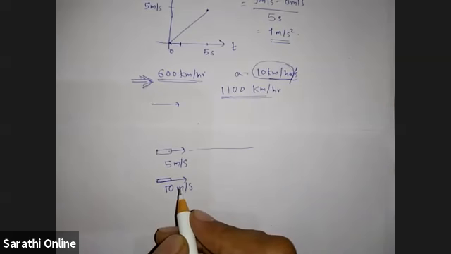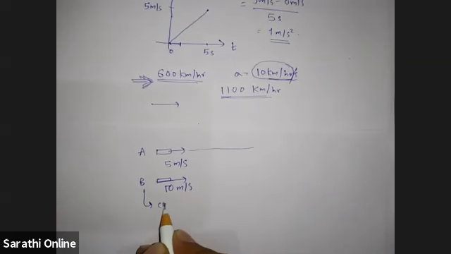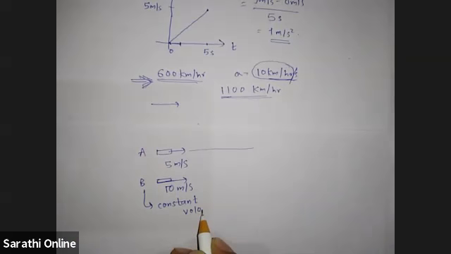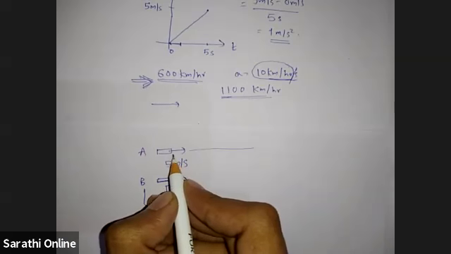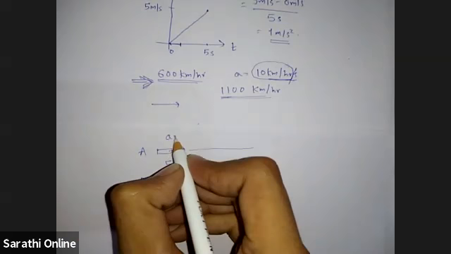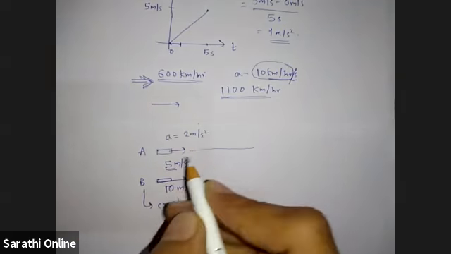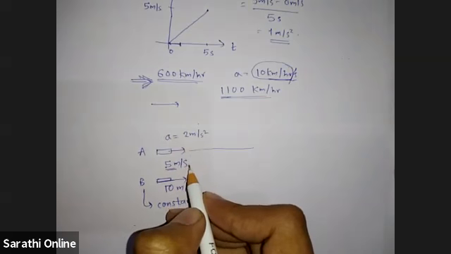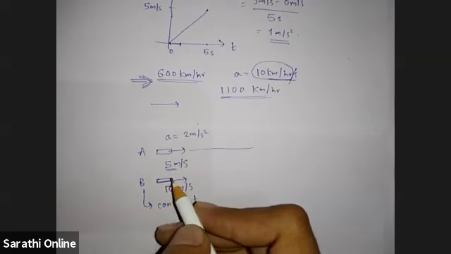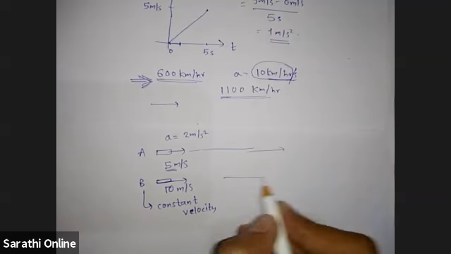So this is A, this is B. B has constant velocity and A doesn't have constant velocity. Its initial velocity is given as 5 meter per second and its acceleration is also given, 2 meter per second square. So its velocity is increasing, and both cyclists are cycling on a straight path, to the right side.